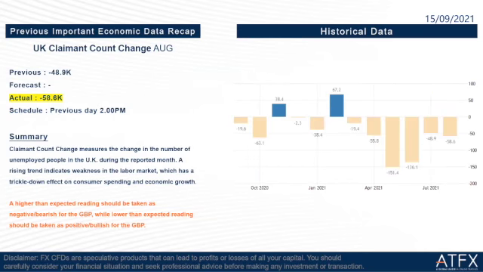The next one is UK claimant count change, August. So the previous is negative 448.9 thousand and the actual is negative 58.6 thousand. As we can see, fewer people are joining the claimant count. So this is actually good news for the GBP too, because we can see that the UK labor market is getting better and better.